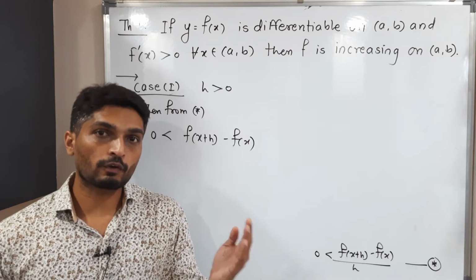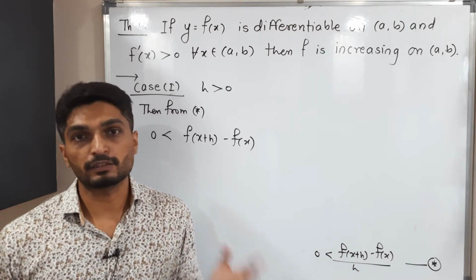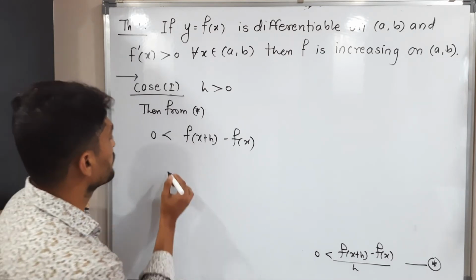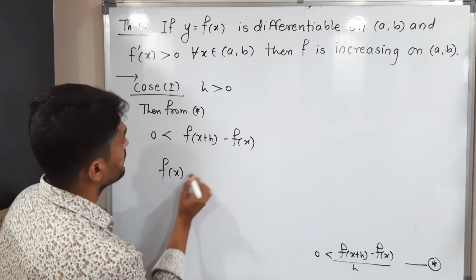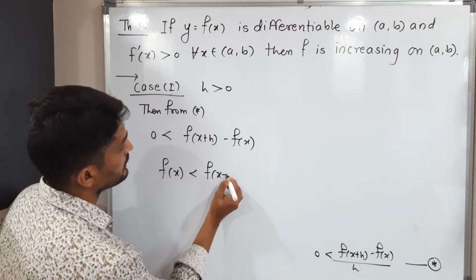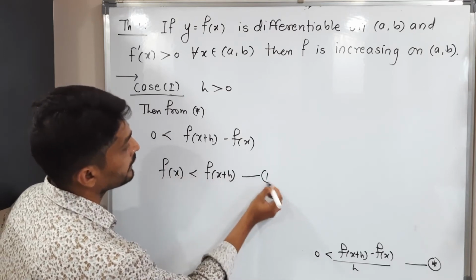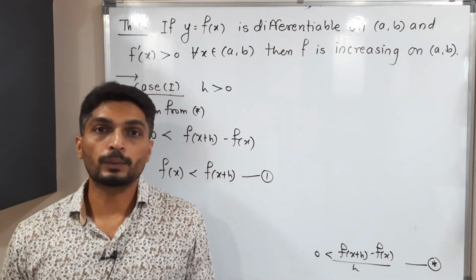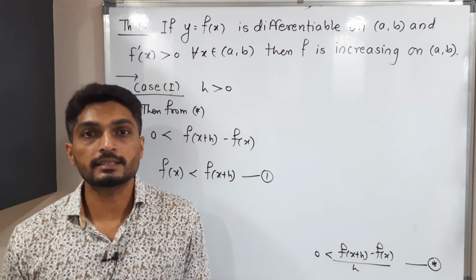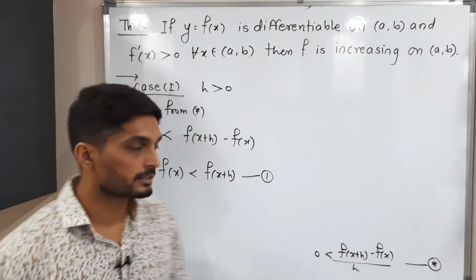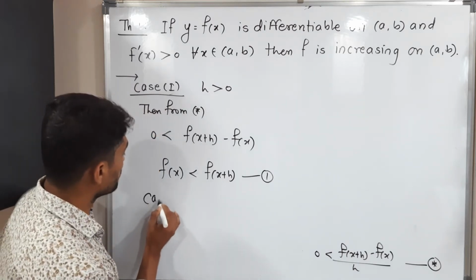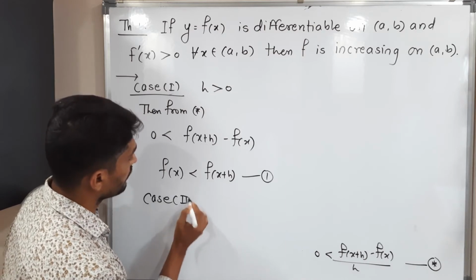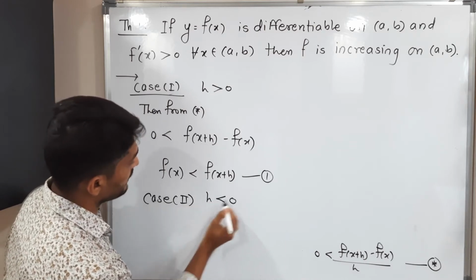After that, I am going to shift f of x to this side. It has a minus sign, so if you shift it here, it will have a plus sign. Therefore, f of x is less than f of x plus h. The very important inequality we have got, I am calling it 1. See, the first case is over here. So obviously the second case is h is negative. Let us discuss it now. Case number 2, h is less than 0.